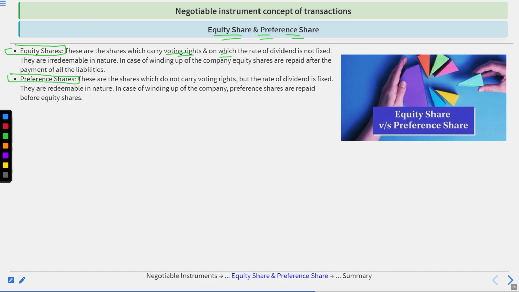Preference shares. These are the shares which do not carry voting rights, but the rate of dividend is fixed. These are redeemable in nature. In case of winding up of the company, preference shares are repaid before the equity shares.